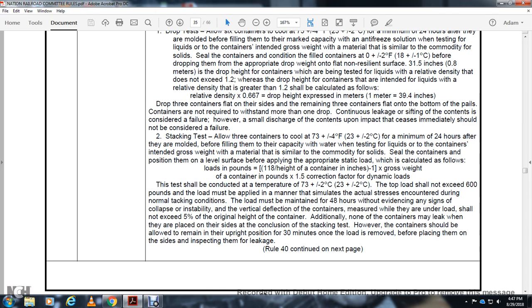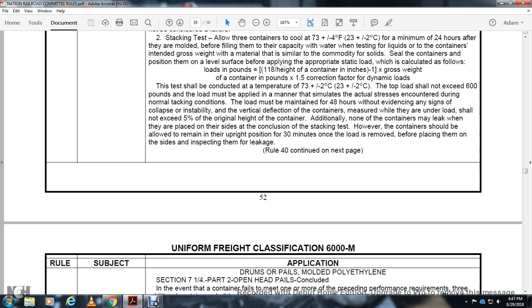Additional containers may leak when they are placed on their side following the stacking test. However, the containers should be allowed to remain in an upright position for 30 minutes once the load is removed, before placing them on the side for inspecting leakage.